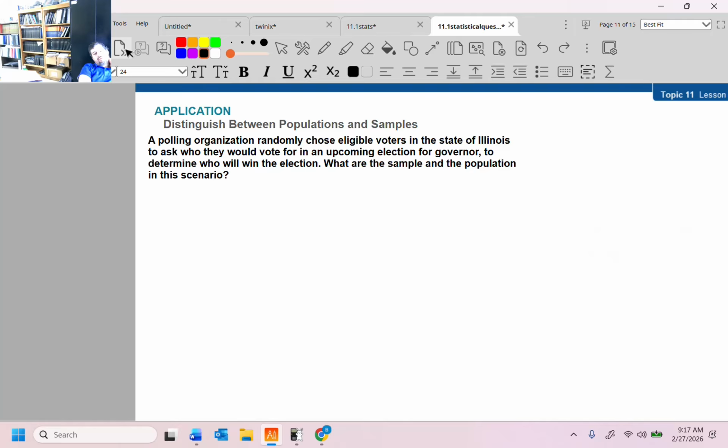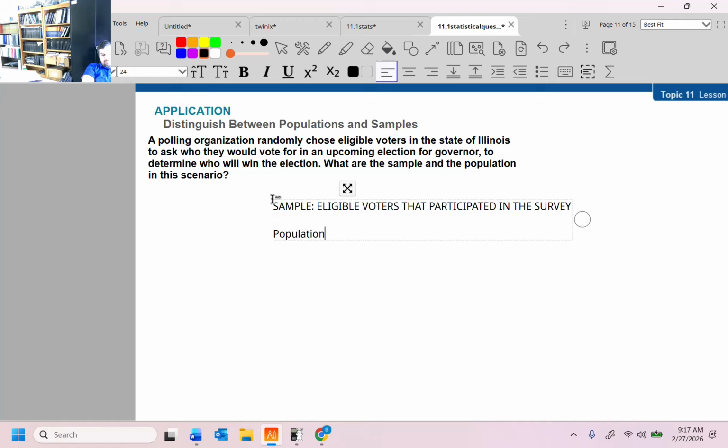A polling organization randomly chose eligible voters in the state of Illinois to ask who they would vote for in an upcoming election for governor, to determine who will win the election. What are the sample and the population? So the sample is the eligible voters that participated in the survey. The population would be the eligible voters in the state of Illinois.